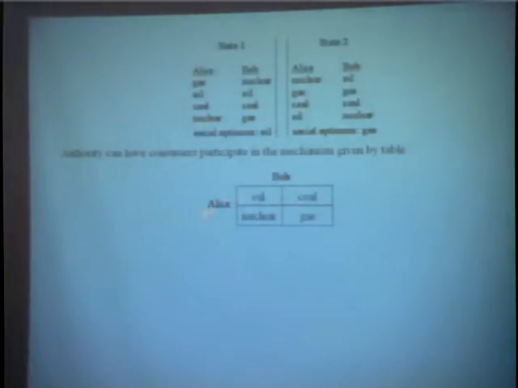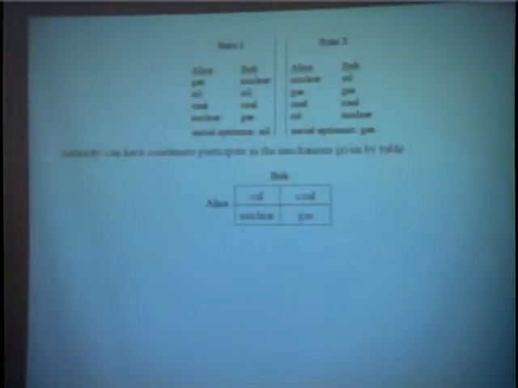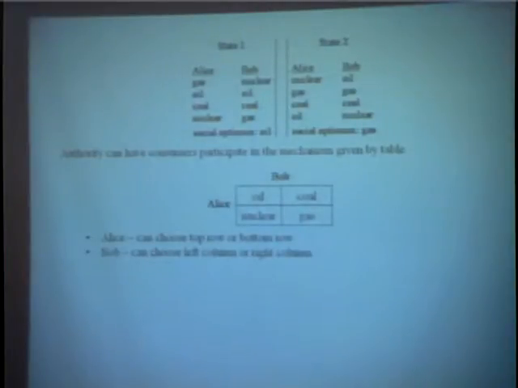So Alice can choose top or bottom row, Bob can choose left or right column, and the outcome is just determined by the intersection of their choices. So if Alice chooses the bottom row and Bob chooses the right column, the outcome will be gas. And I claim that this mechanism will solve the problem. That is, it will result in oil in state 1 and gas in state 2. Let's see why that's so.